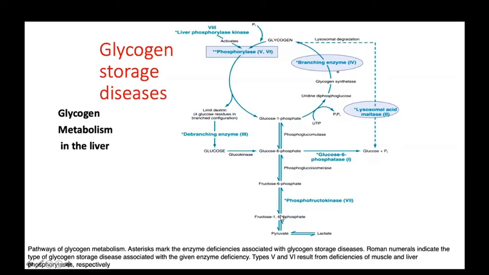That is called McArdle disease. Good, very good. And liver phosphorylase deficiency causes the sixth type, Hers disease, a glycogen storage disease. Okay, Hers disease.